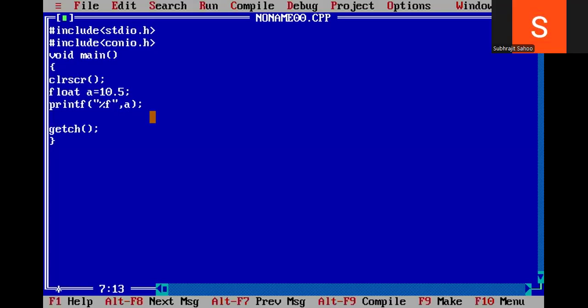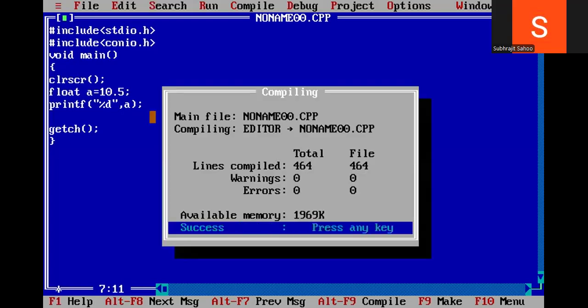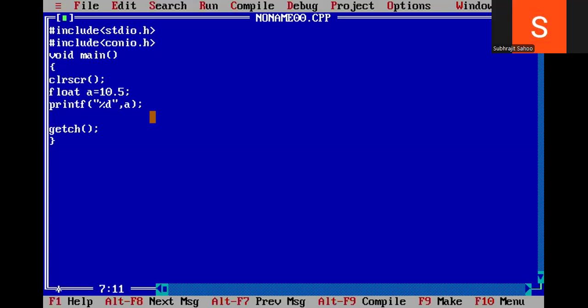Yes, 10.550 are there. Correct answer I will get. Now see what I'm doing. I'm changing to percentage d. That means I'm trying to convert a floating type to an integer type. Is it possible? 100% it is not possible. See, wrong result. I will get 0. That means implicit typecasting is also not possible to convert a floating type to an integer type.